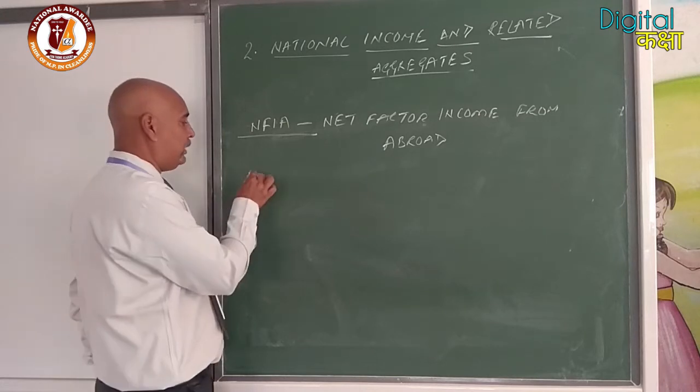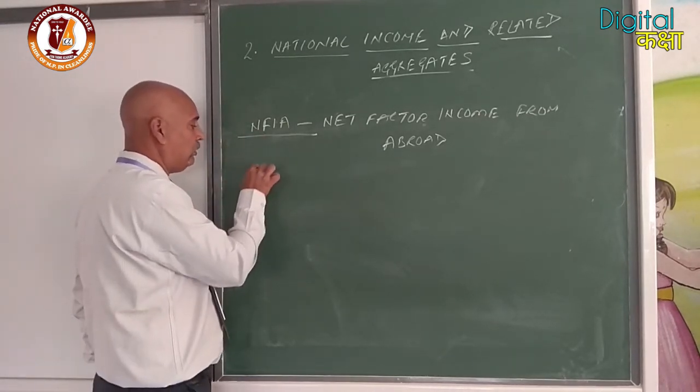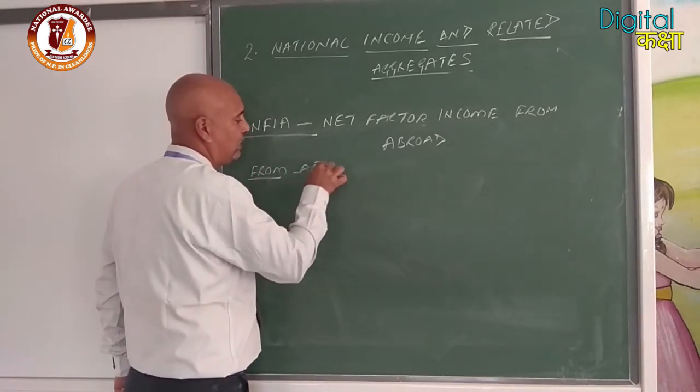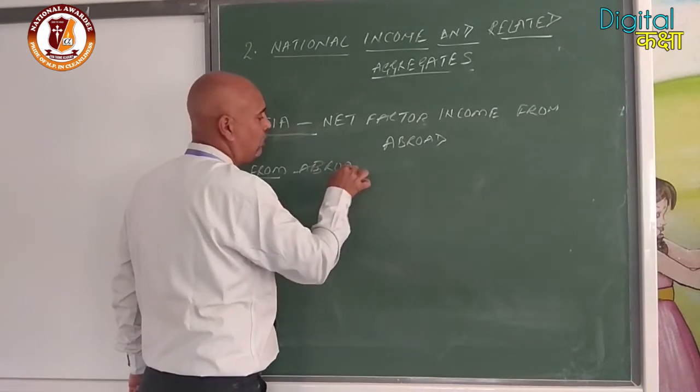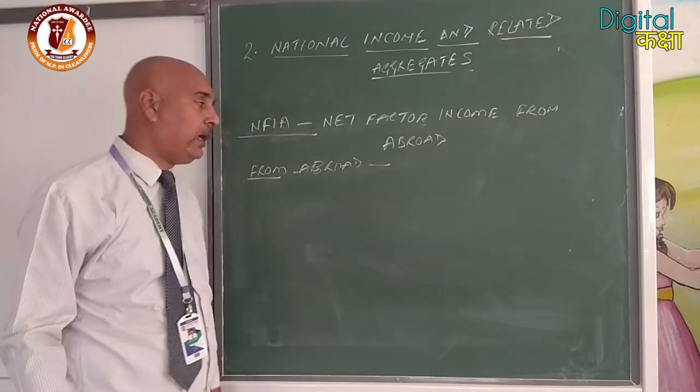Suppose 100 crore rupees are earned by our residents across different parts of the world. As residents of our country, this amount will be brought to our nation. They will bring this money to our country.